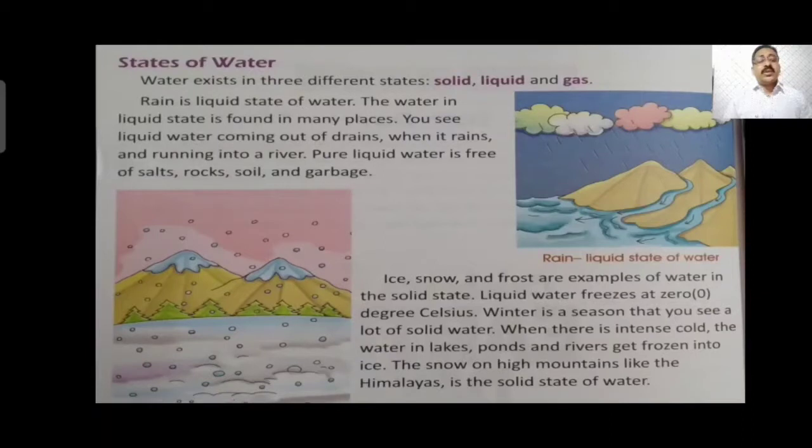Water we can see everywhere, whether in river, pond or lake. We can see water in every place. Sometimes it is very clean or pure, sometimes it is very impure water. And solid forms of water are ice, snow and frost.